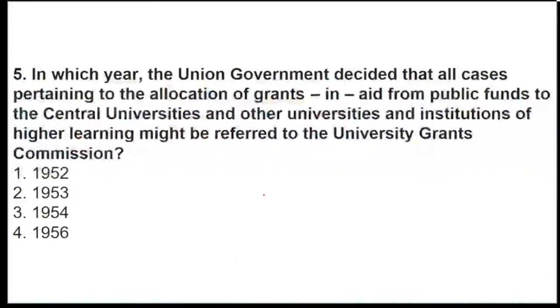So question number 5 on the screen, everyone. In which year were all the cases pertaining to the grant decided to come under the central university as referred by UGC? It was year 52, 53, 54, 56. So question number 5, everyone. Yes, I'm waiting for question number 5 answer, everyone. Yes. So question number 5, when it all came under UGC, it was basically what?